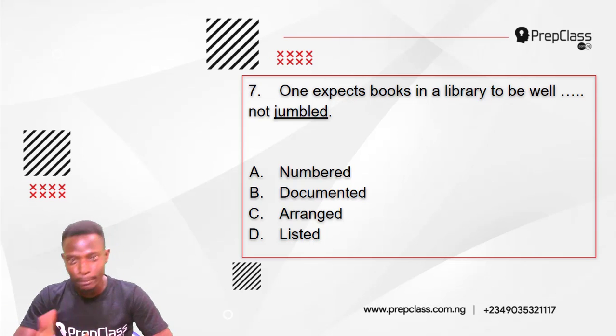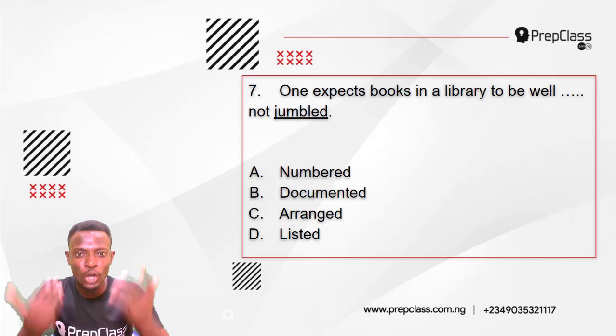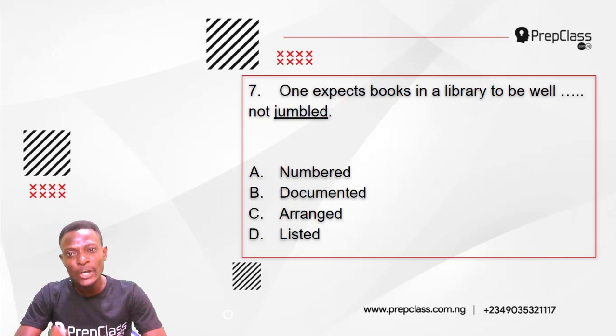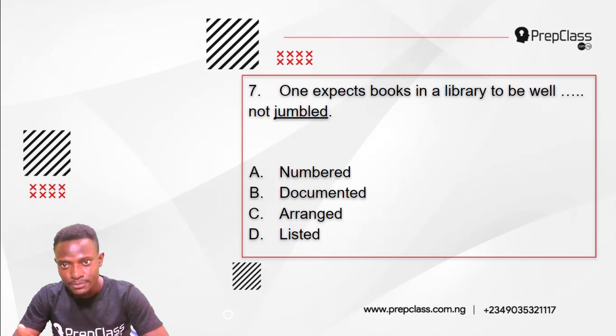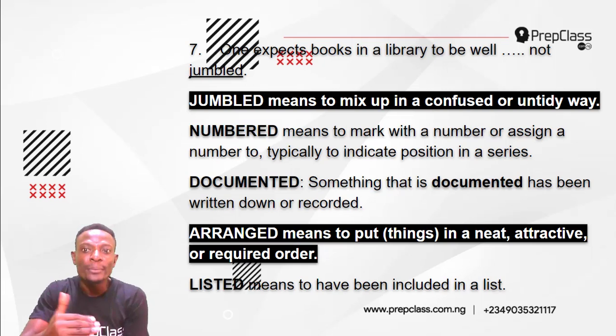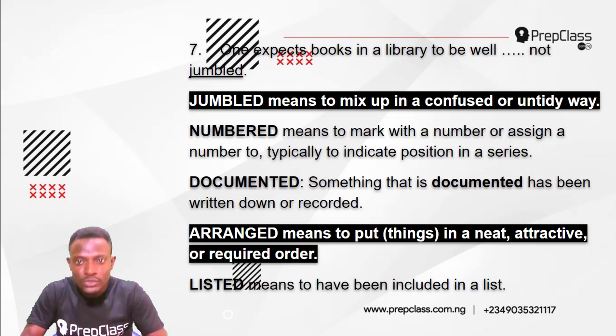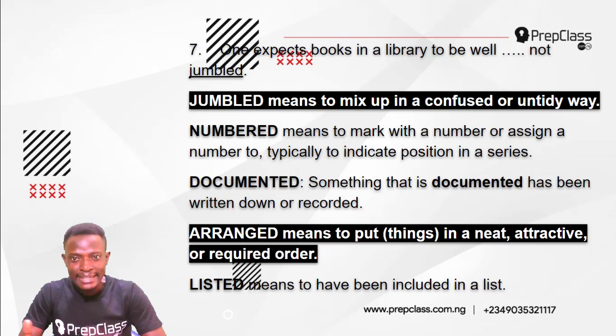Option A, numbered. Option B, documented. Option C, arranged. Option D, listed. So which of these options is the most nearly opposite meaning to jumbled? Now, jumbled means to mix up in a confused or untidy way. So one expects books in a library not to be jumbled. They're not supposed to be mixed up. They're not supposed to be untidy because it's a library.